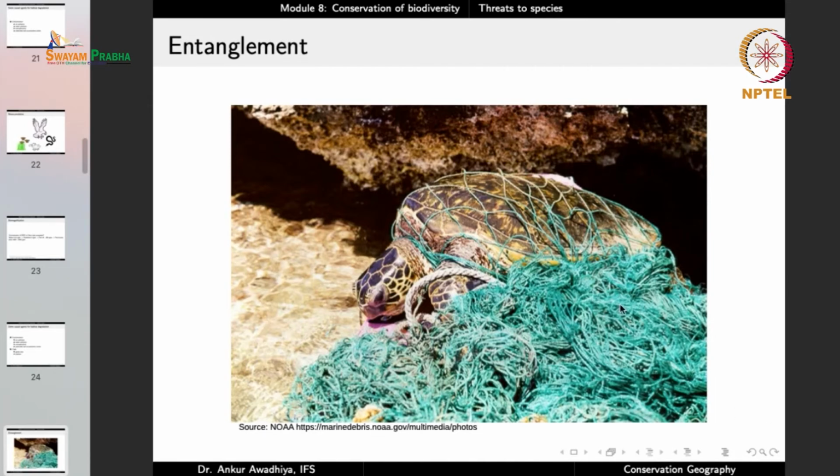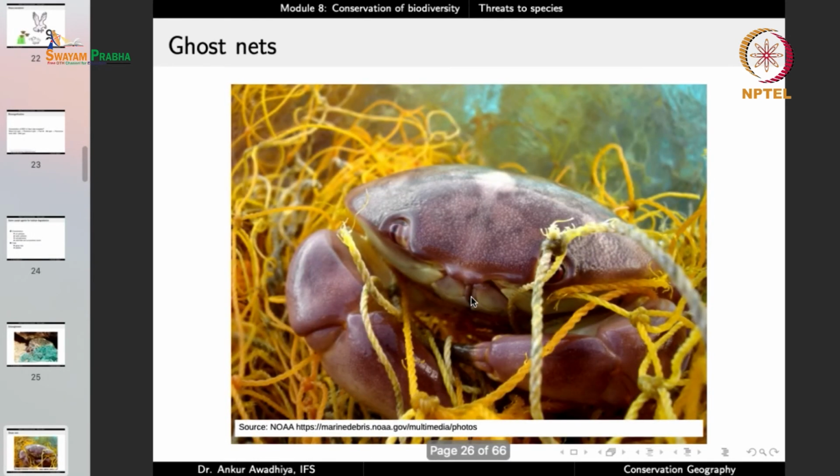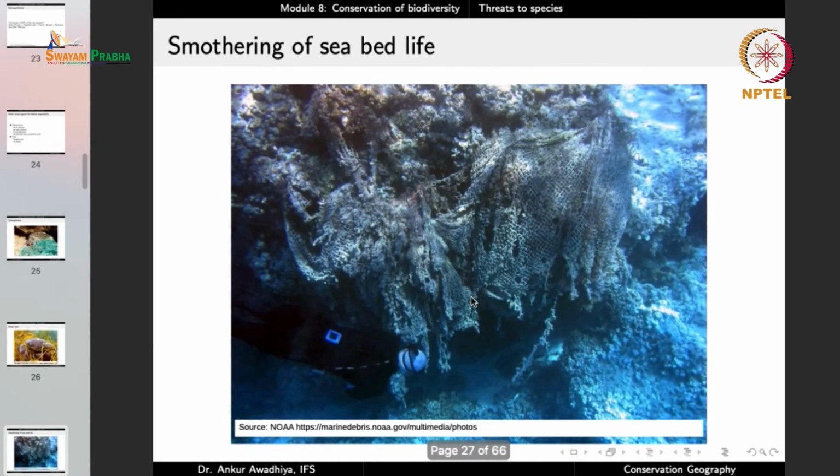The animals get entangled. This turtle is entangled in this net, and once it is entangled, it cannot move to the surface to breathe, it cannot dive down, it cannot get its food, and if it is not rescued, the animal will slowly perish. A crab that is there in a ghost net. A large number of corals. This is a ghost net on top of this coral, and these animals will no longer be able to get their food.